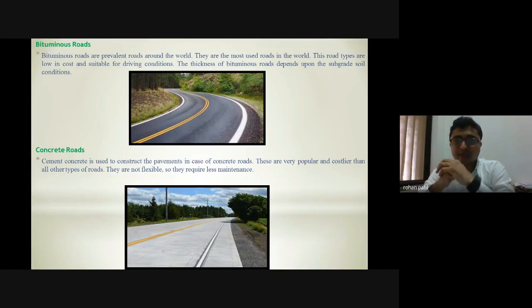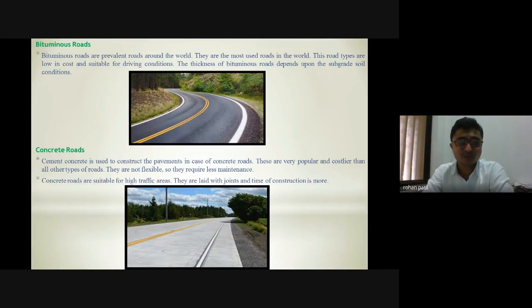These are very popular and costlier than all other types of road. They are not flexible, so they require less maintenance. As we all know, bituminous material is flexible, so they are called flexible pavements. Cement concrete roads are rigid, so they are called rigid pavements. They require less maintenance, but their construction cost is higher than that of bituminous roads. Bituminous roads will give a huge cost in terms of maintenance, but the construction cost is less as compared to concrete roads.